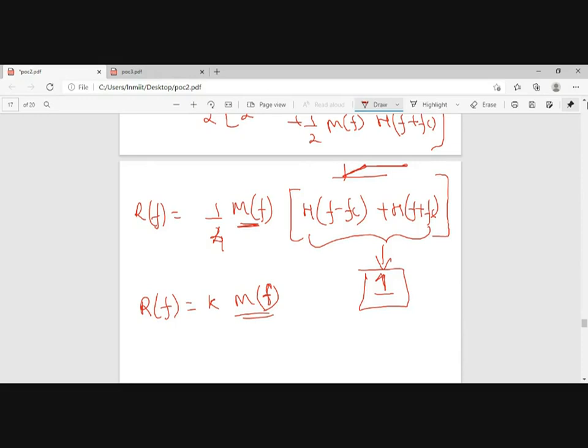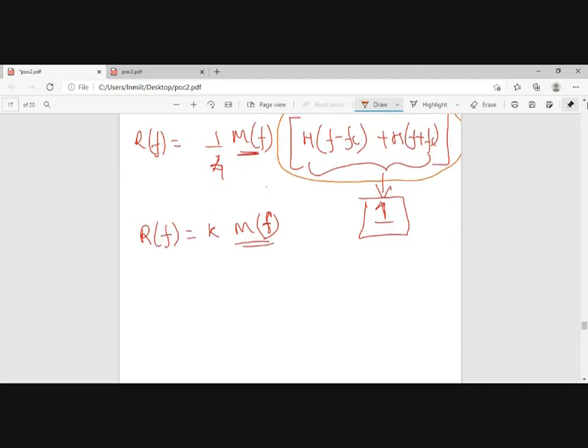Okay, so what I want is that this function should converge to 1. So for the criteria, the ideal high pass filter, we have taken a high pass filter, must satisfy H of f minus fc plus H of f plus fc should be equal to 1.